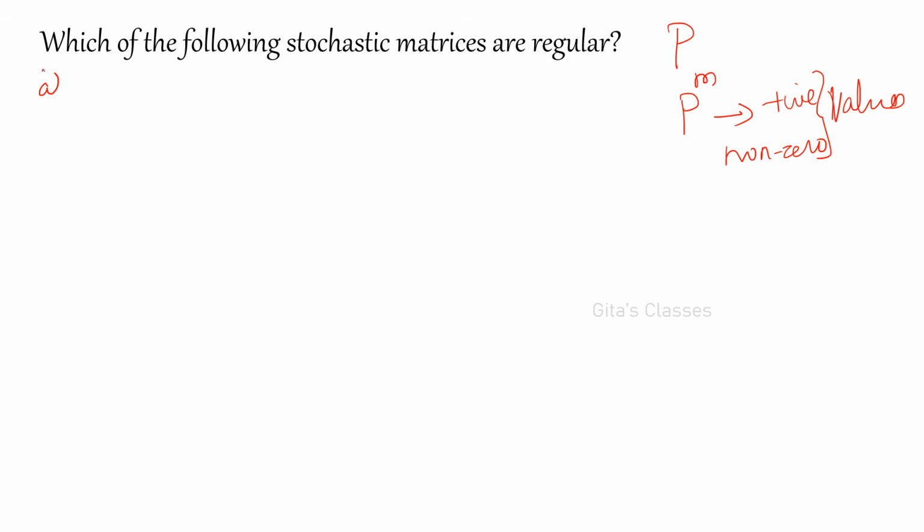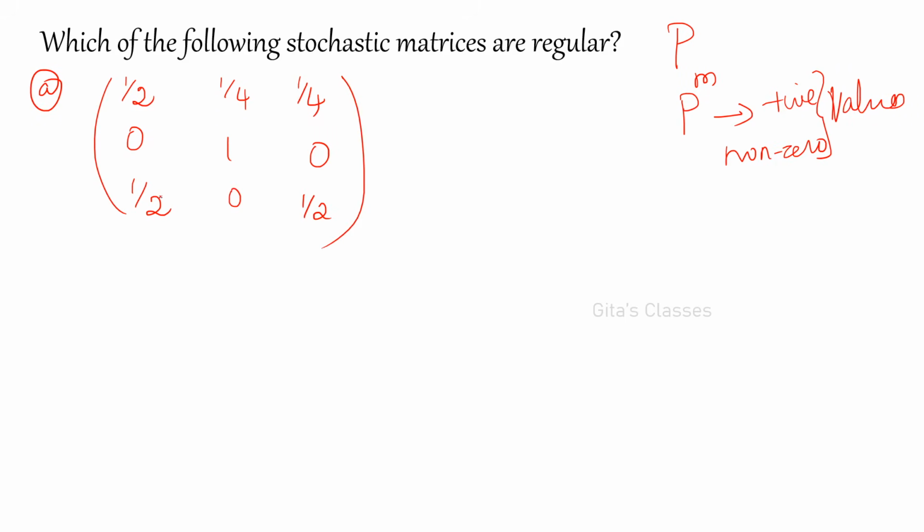First problem. 1 by 2, 1 by 4, 1 by 4. Then 0, 1, 0, 1 by 2, 0, 1 by 2. They have given that it is a stochastic matrix. Therefore, it should be a square matrix and its row sum should be equal to 1 and no negatives. Now we have 3 zeros in this. Okay. So let us take this as matrix P. This is our matrix P.